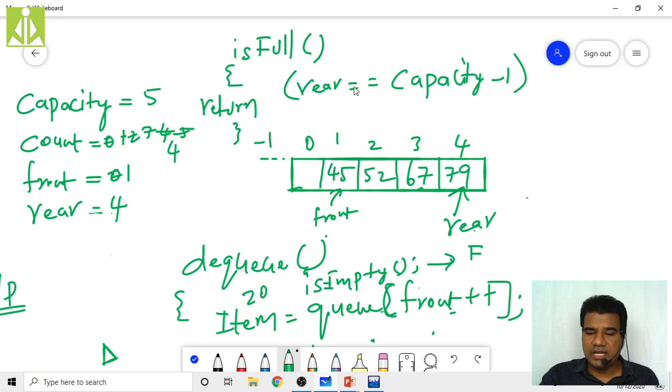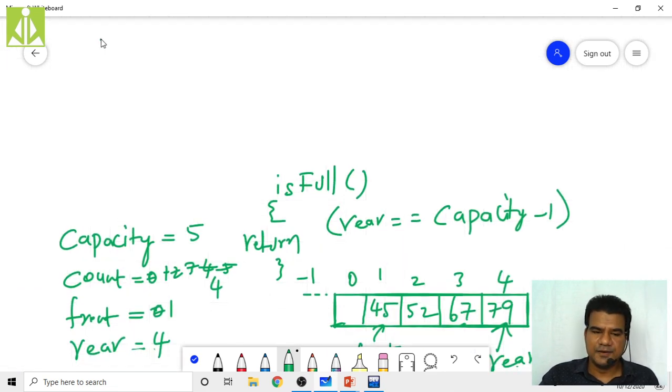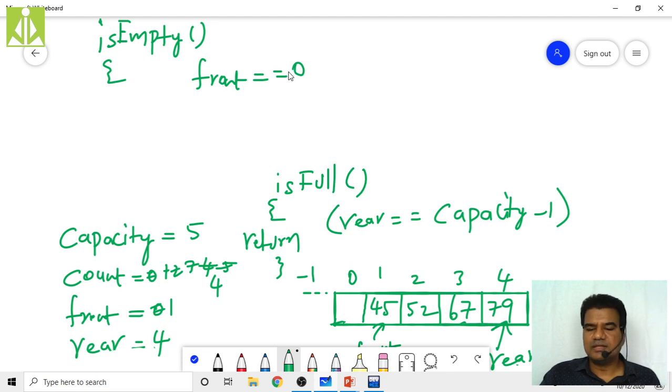But how do we check the emptiness of our queue? In isEmpty, we have to check two things. First, if your front value is 0, front equals 0, that means your queue is empty.